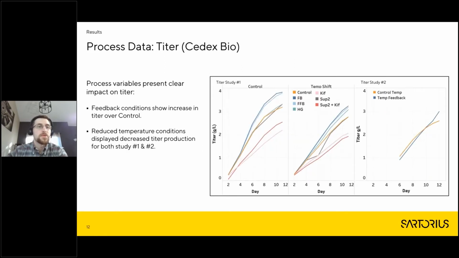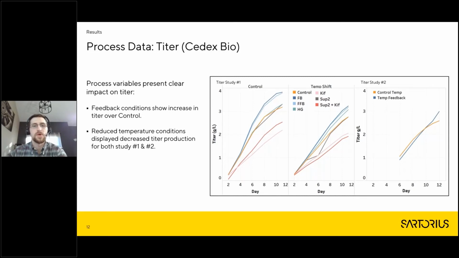So again, a little bit more process data here. So this is titer, so overall titer in grams per liter, throughout the batch days. So we have our orange condition actually in the middle here. So our control condition landed in the middle. It was actually outperformed by our feedback conditions. High glucose condition landed right around control, followed by some of the glycosylation modifying supplements.